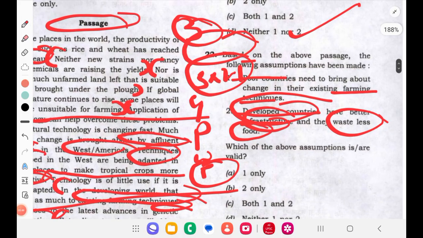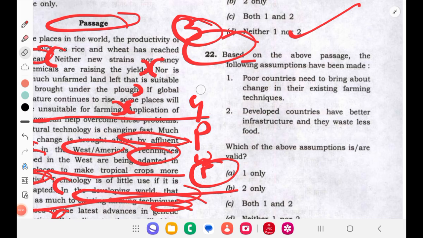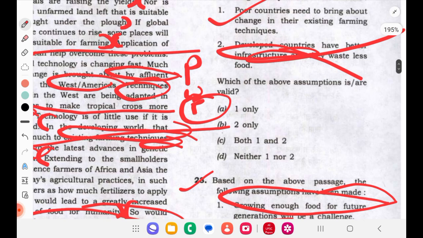Now we will see the second question. Again it was on assumption only. Poor countries need to bring about change in their existing farming techniques. Of course they have to bring it, that's what they are saying. Fertilizers and when to apply them, if you can bring that, it is good. So this might be correct. Developed countries have better infrastructure. Who spoke about it? No one. So I will go with option A.